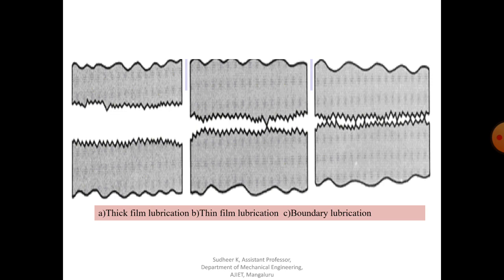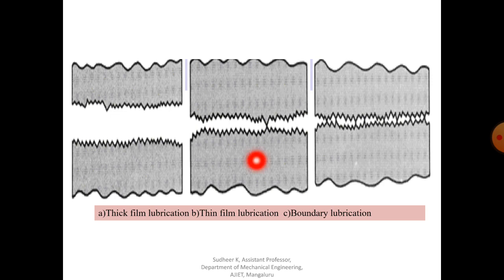The mechanism of lubrication is hydrodynamic lubrication, so this comes under this category. The wear is minimum in this case, because there is no metal to metal contact.